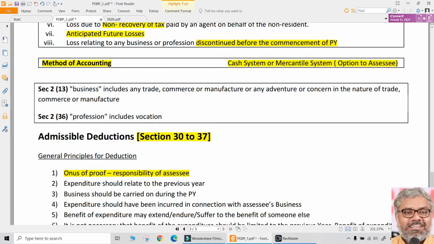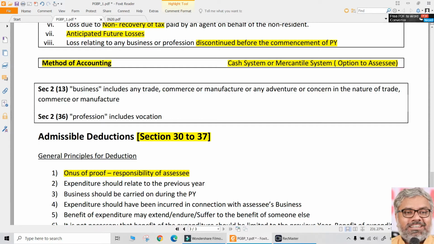Option of the SSE does not mean 1 year I will follow mercantile, next year I will follow cash. No, not like that. Whatever the option is, that has to be continued. That cannot be changed by the SSE year after year. That should be consistently followed. That is about method of accounting. That is section 145 actually.